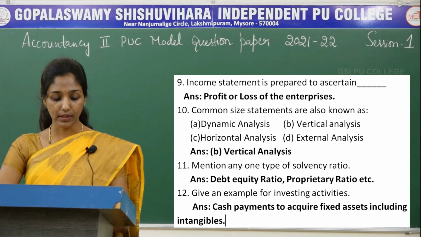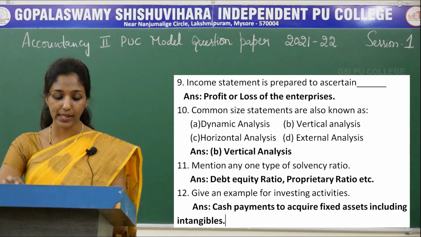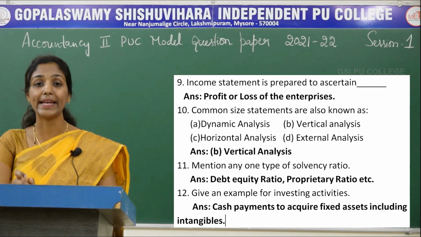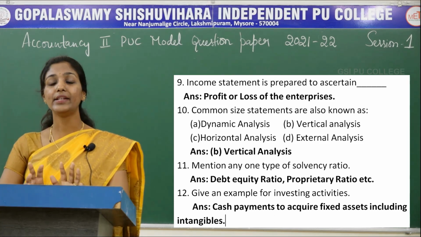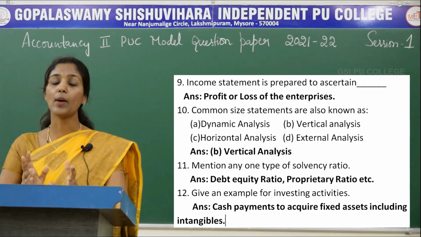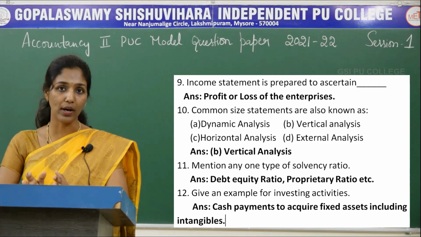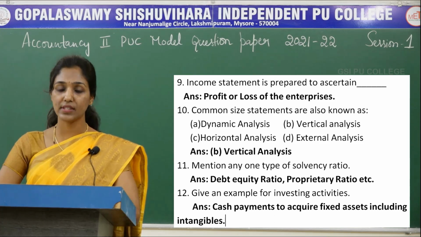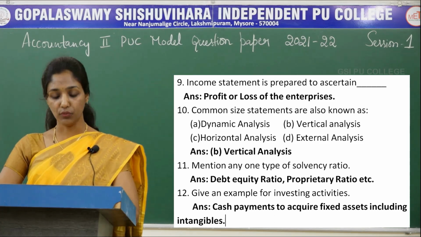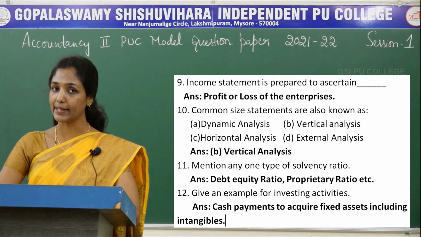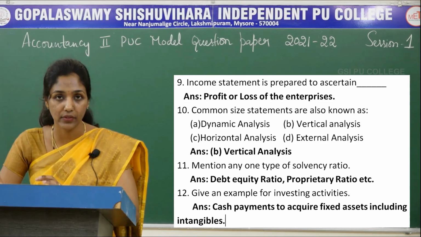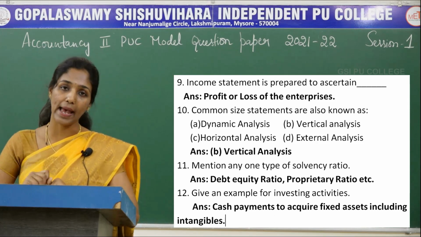The next 11th question is, mention any one type of solvency ratio. The answer for this question is debt equity ratio or debt to capital employed ratio or proprietary ratio. Write any one for this question. And the last question is, give an example for investing activities. Answer for this question is cash payments to acquire fixed assets including intangible. It is considered as an investing activity, cash flow from investing activities.